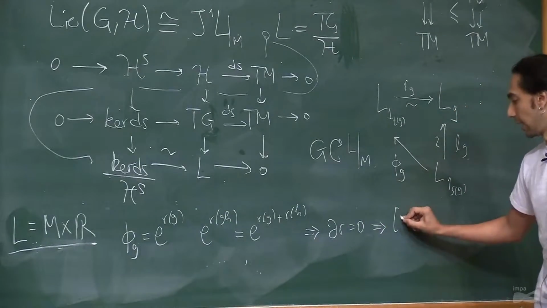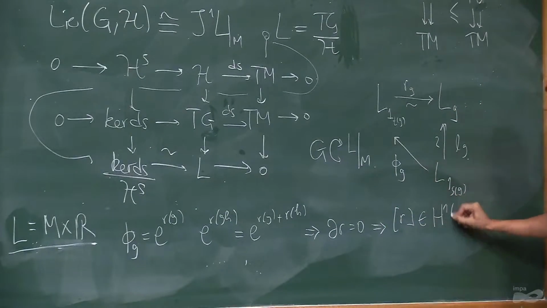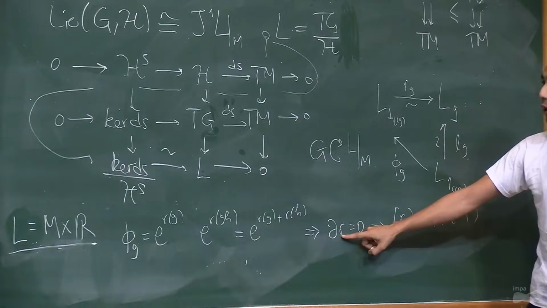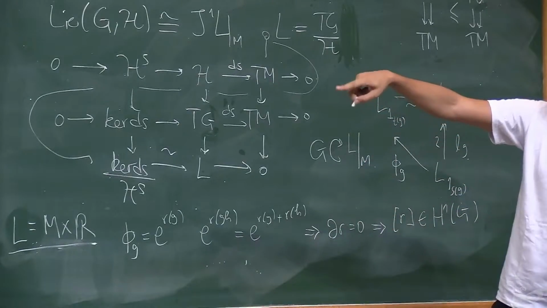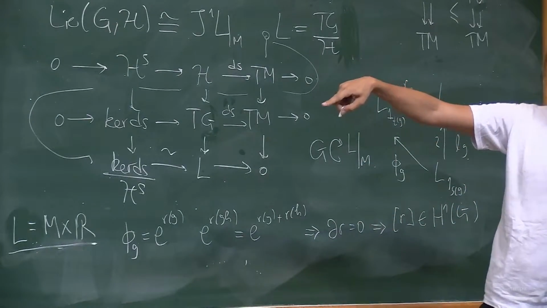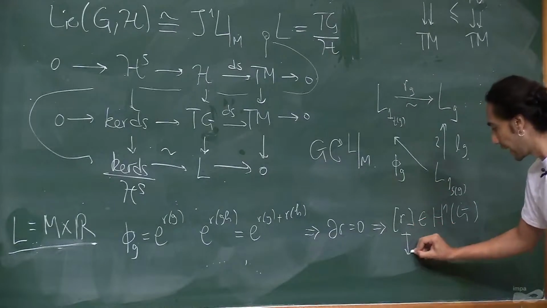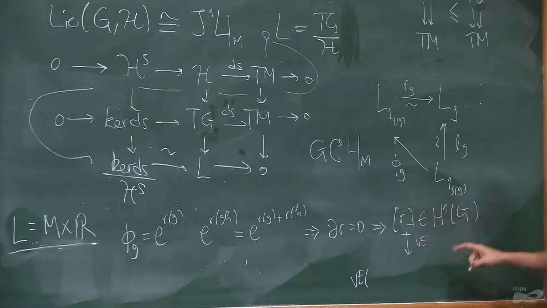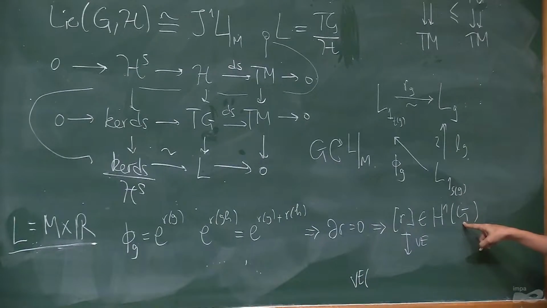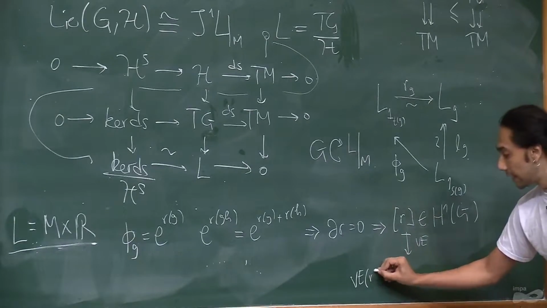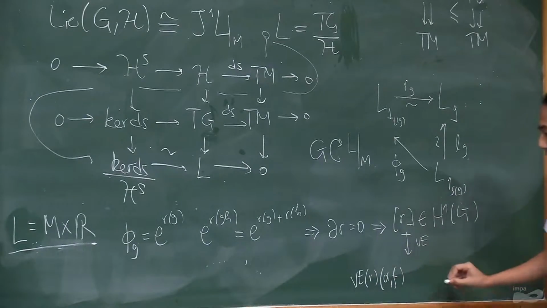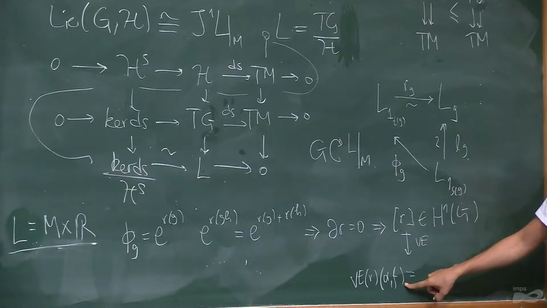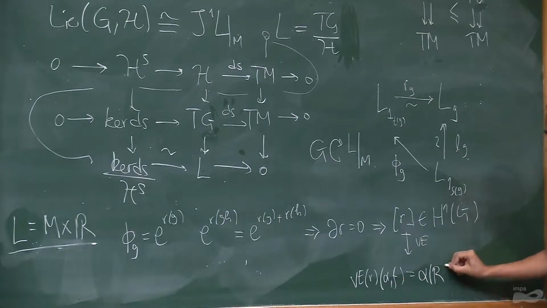So it defines a class in the first cohomology of G. And this cocycle actually comes from the vector field part of the Jacobi structure. Because if you consider the Van Est map here, it goes to an object that lives in the cohomology of the Lie algebroid, and that takes a pair of form and function and takes them to just evaluate your vector field on the one-form.